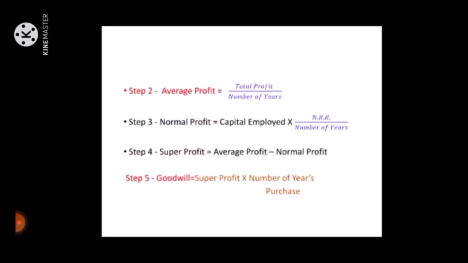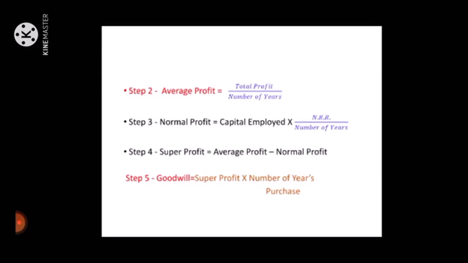Step 3, normal profit is equal to capital employed into NRR, that is normal rate of return, upon number of years. How to calculate capital employed? Capital employed is equal to fixed assets plus current assets minus current liabilities. This is one way to find capital employed. Or, capital employed is equal to all partners' capital plus reserve fund. This is another way to find capital employed.